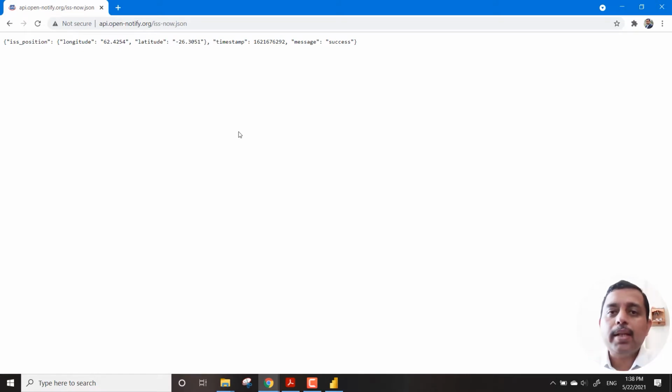If you imagine the complexity, this data is coming from a satellite. So the ISS location comes from a mesh of satellites. Data is coming to NASA's database, data center. From there, it goes to an API, a data mart kind of thing, maybe. And from there, this API is exposed to the public. And then you are seeing the timestamp also. So the entire thing is visible to you. If you see the complexity from ISS to your laptop, how data is coming up, this is the classic example if you really want to do any type of real-time analytics.